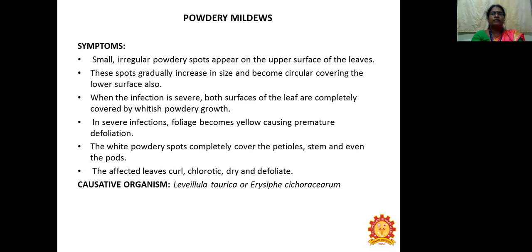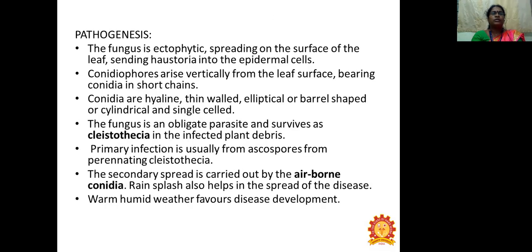The affected leaves will curl, become chlorotic, dry, and defoliate. Causal organism: Leveillula taurica or Erysiphe. Pathogenesis: the fungus is ectophytic, spreading on the surface of the leaf and sending haustoria into the epidermal cells. The conidiophores arise vertically from the leaf surface and bear conidia in short chains. The conidia are thin-walled, elliptical, barrel-shaped or cylindrical, and single-celled.